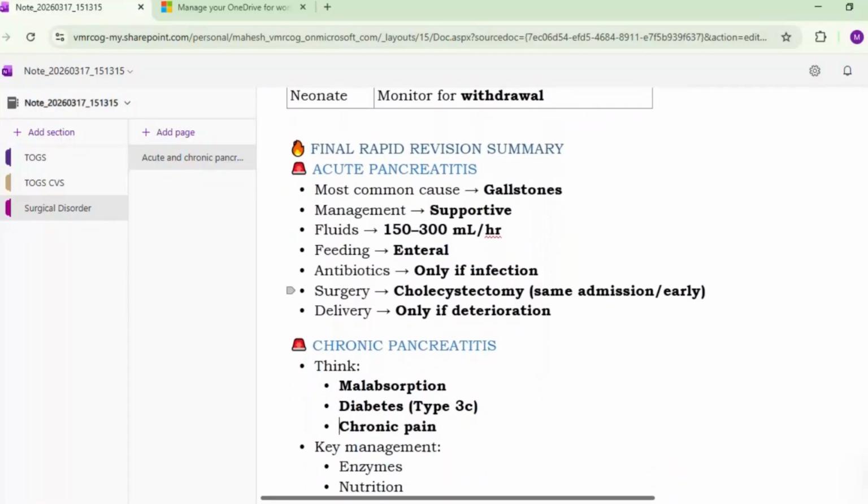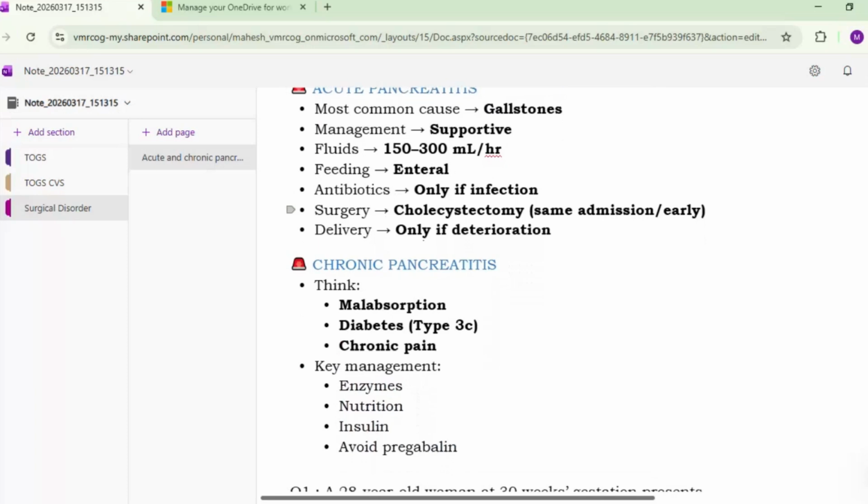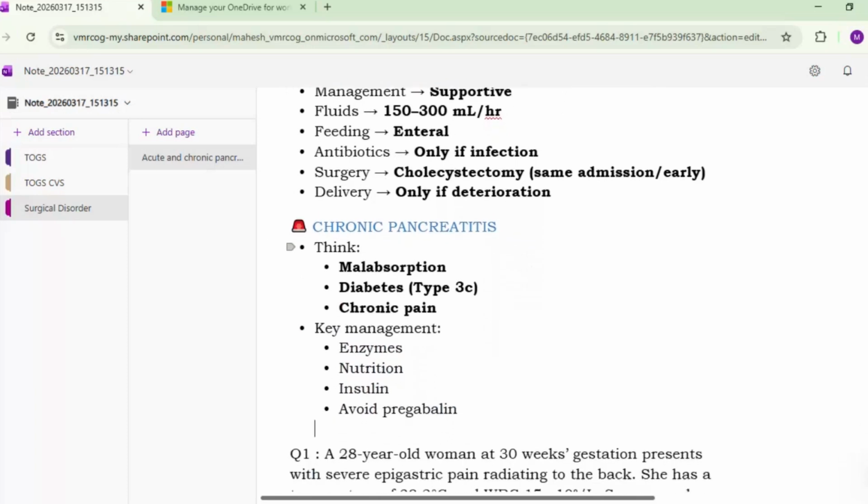Okay. So this we have seen, most common is gallstones. Management is supportive. Fluid is around 150 to 300 ml per hour. Feeding is enteral. Antibiotics only if infection. Surgery, cholecystectomy can be done. The delivery only indicated if there is a deterioration.